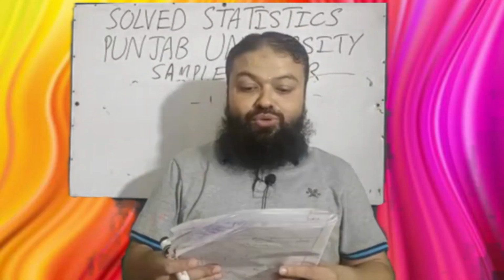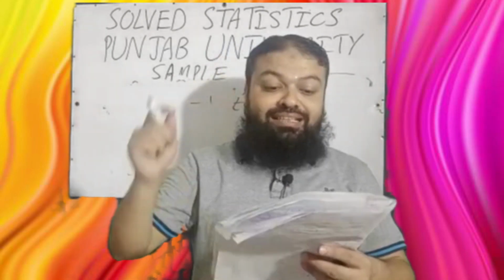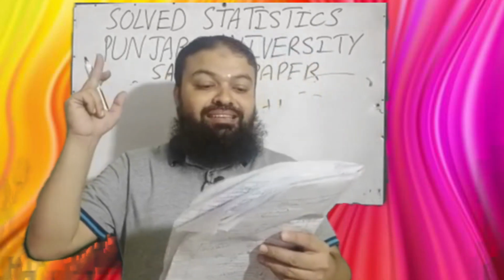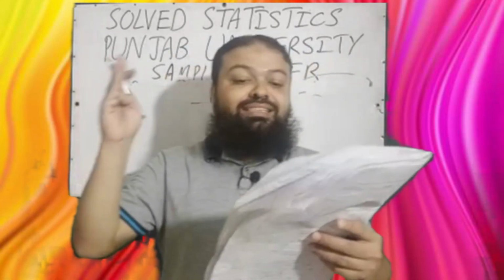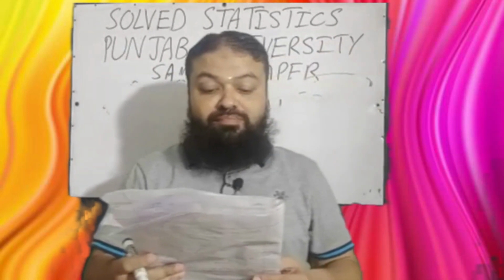Question number 24. The ratio of two standard normal variables generates which distribution? A, standard Cauchy, B, standard normal, C, T, D, F. A is the correct option, standard Cauchy distribution.